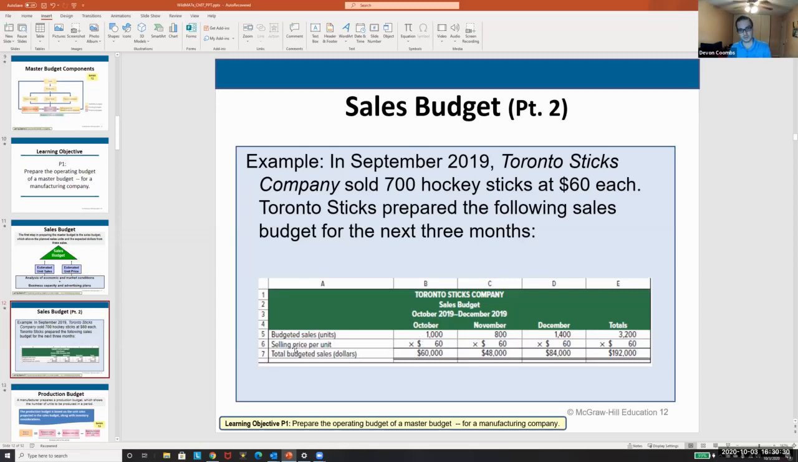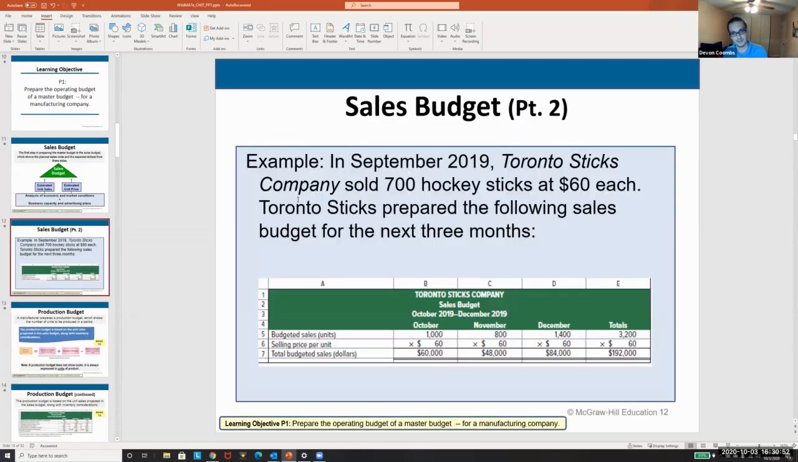So relatively simple here. You have the budgeted sales. You'll get 1,000 in October, 800 November, 1,400 December, and then a total. And then your selling price per unit, we're saying is probably going to stay constant here at $60. Just multiply it out, and that's your estimated sales per month, and this is your estimated sales per quarter.